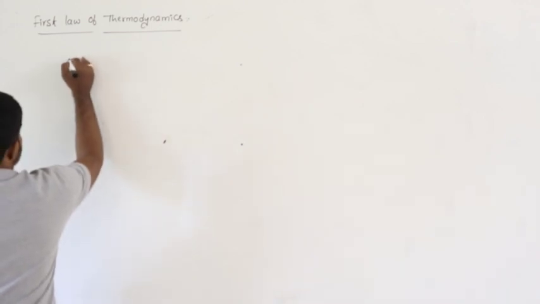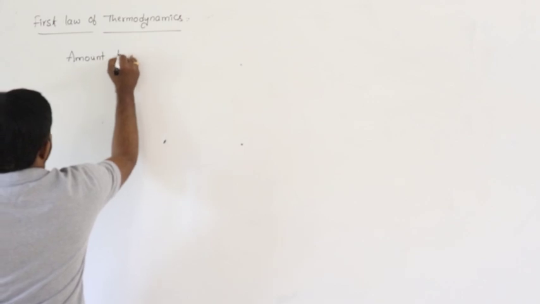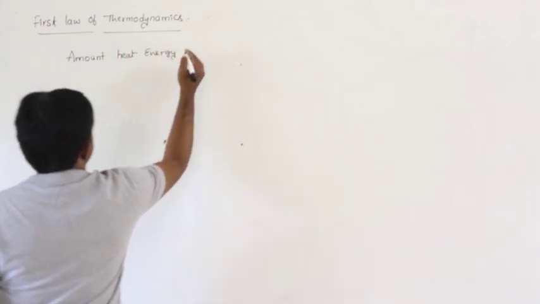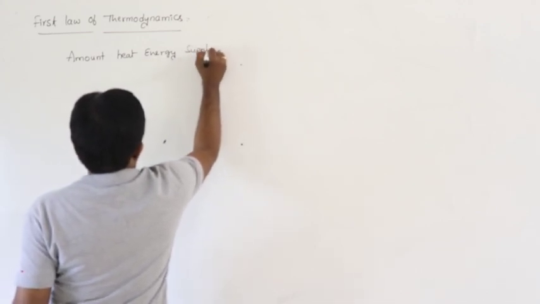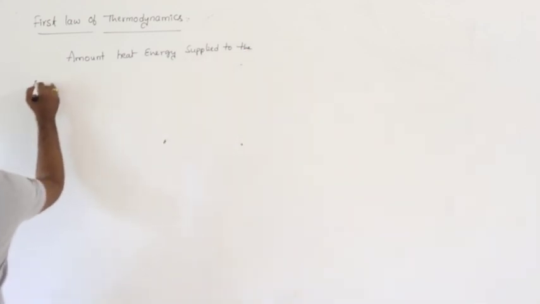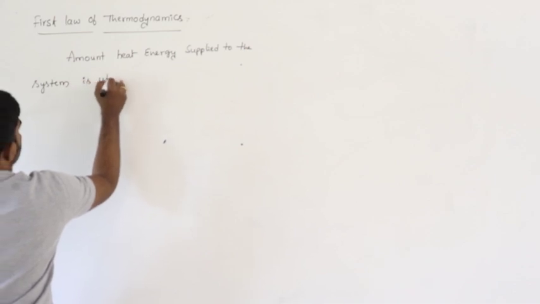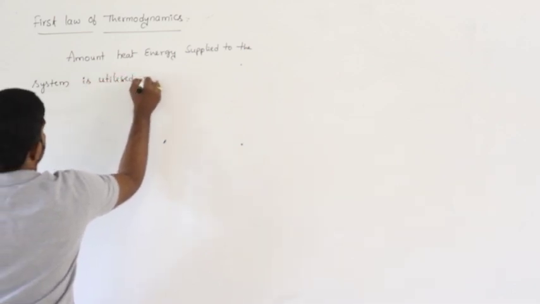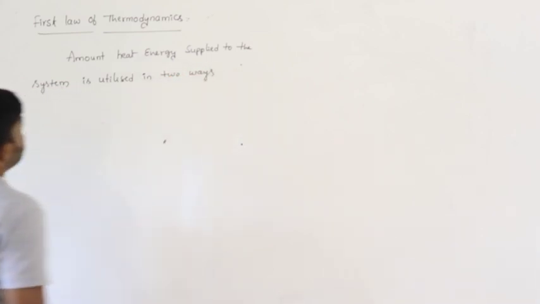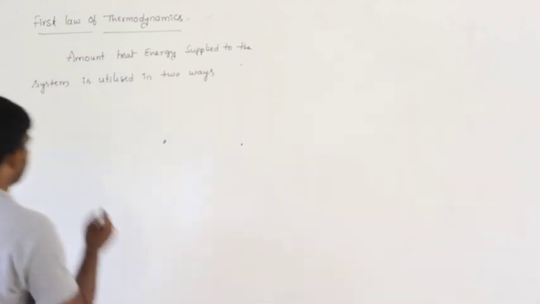So the definition is, the amount of heat energy supplied to the system is utilized in two ways.